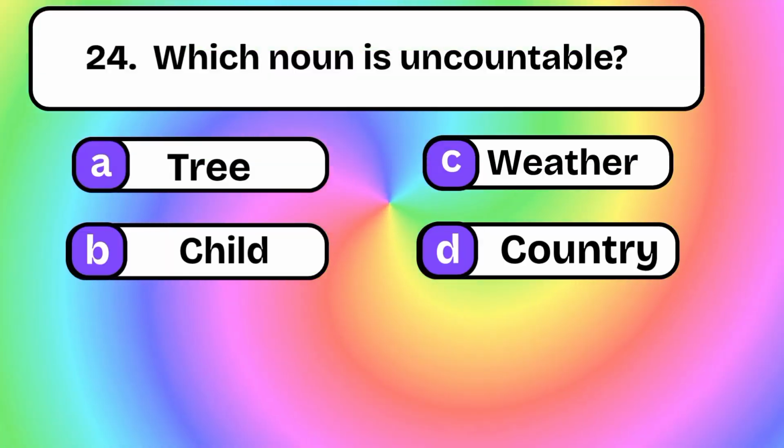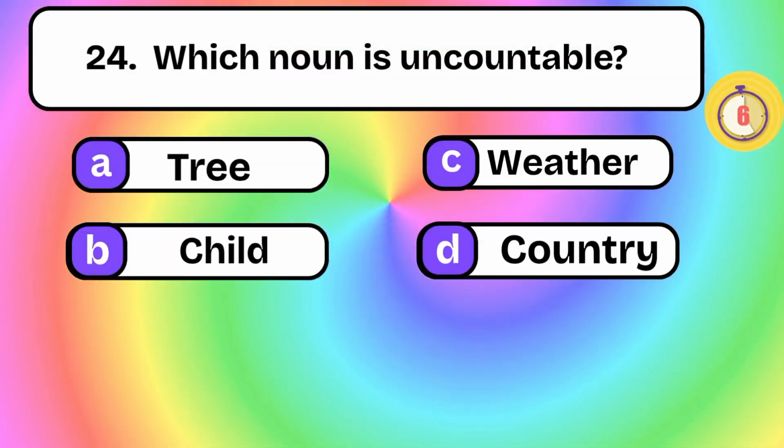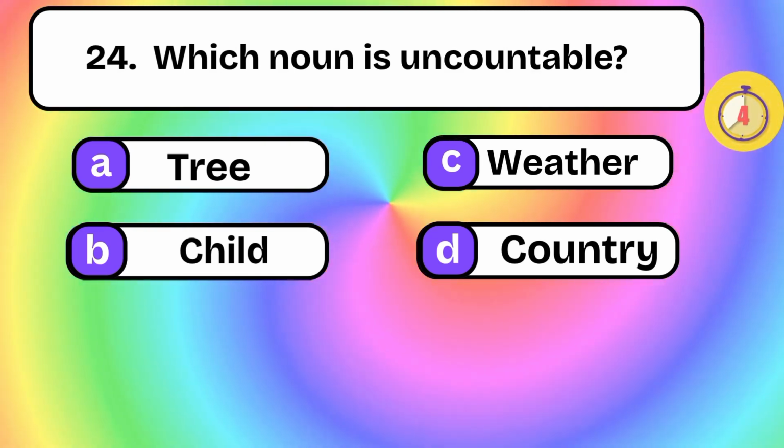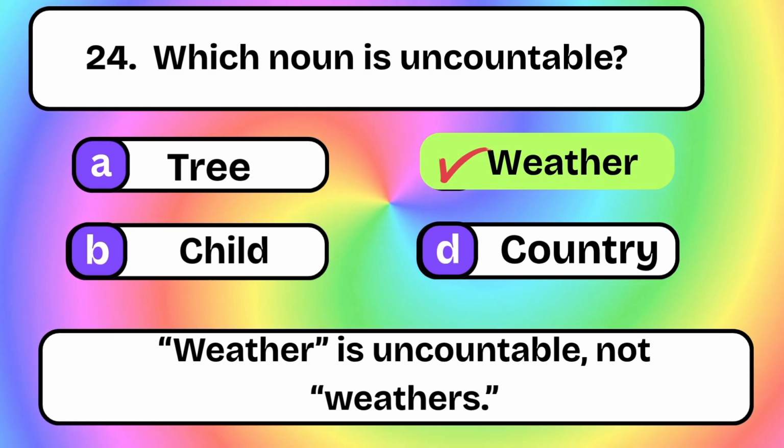Which noun is uncountable? Tree, child, weather, country. Weather. Weather is uncountable, not weathers.